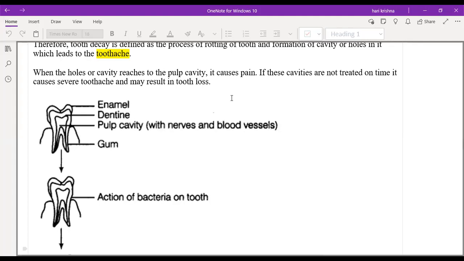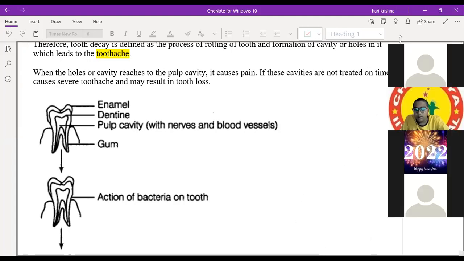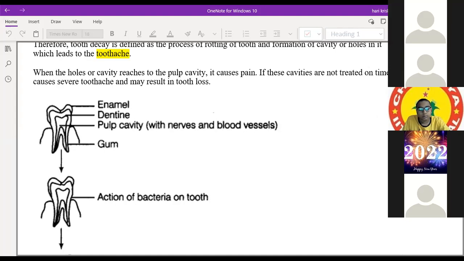Good. But the problem is not only eating outside food. If the germs are still in your mouth, then they can start to attack your teeth. So you have to properly brush your teeth or rinse your mouth after you eat food. Good. Sir, or after eating, we should clean with gargle.